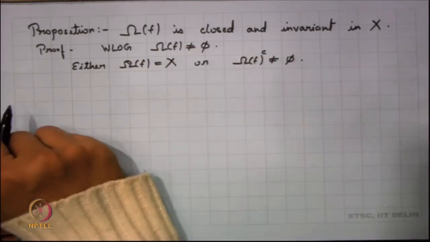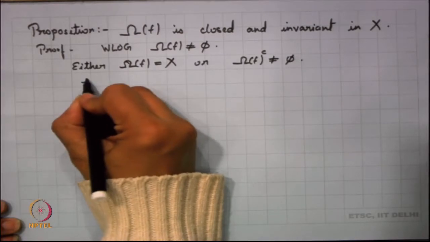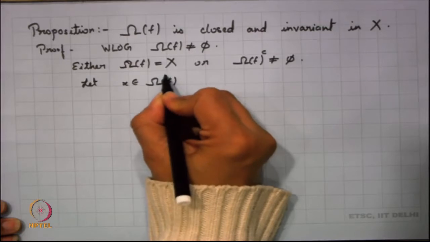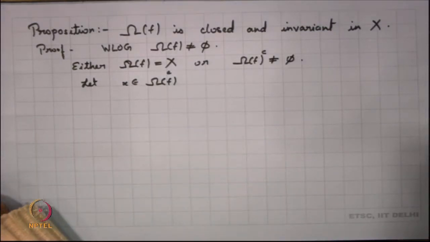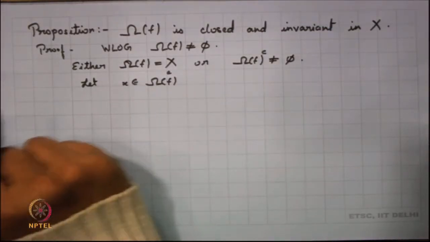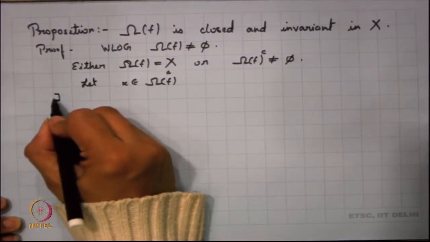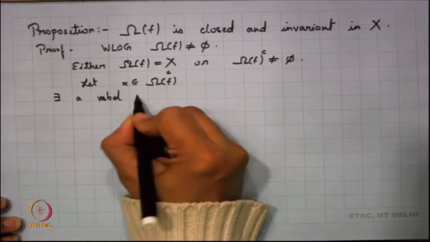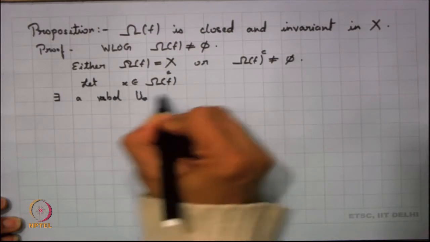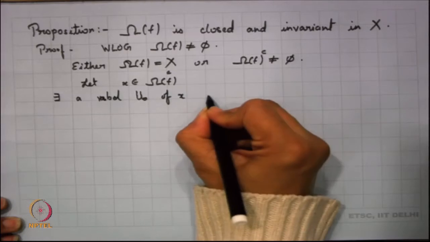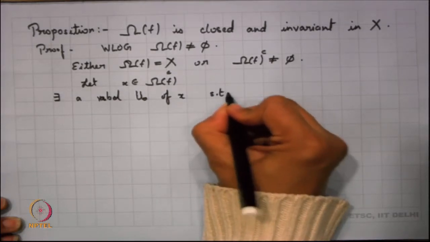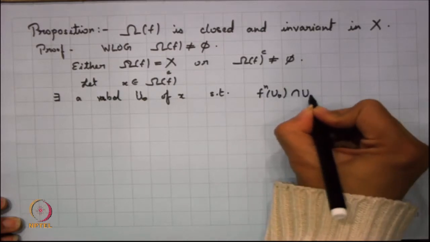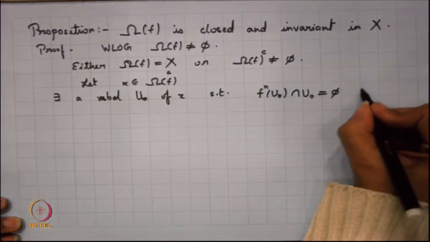So, we look into the second case. Let x belong to the complement of omega f, that means x is a wandering point. Since x is a wandering point, by definition there exists a neighborhood U naught such that f^n(U naught) intersection U naught is empty for every n in N.